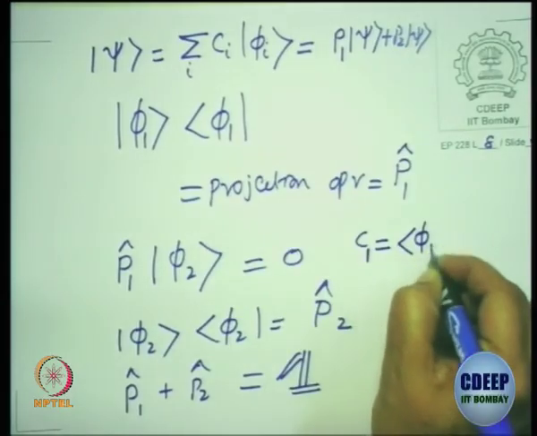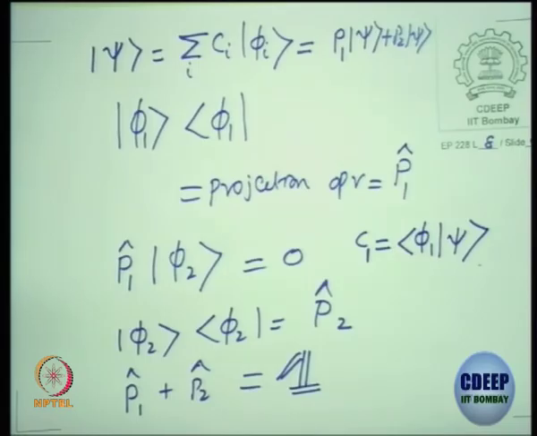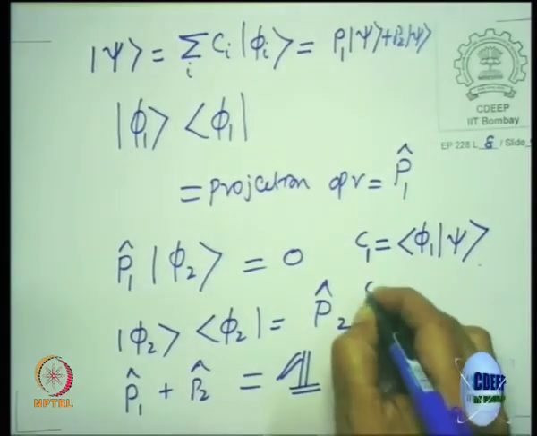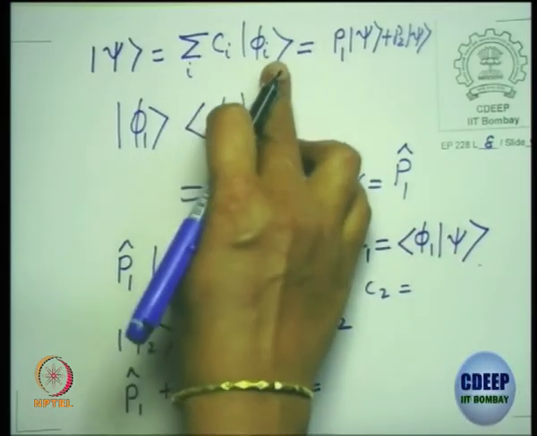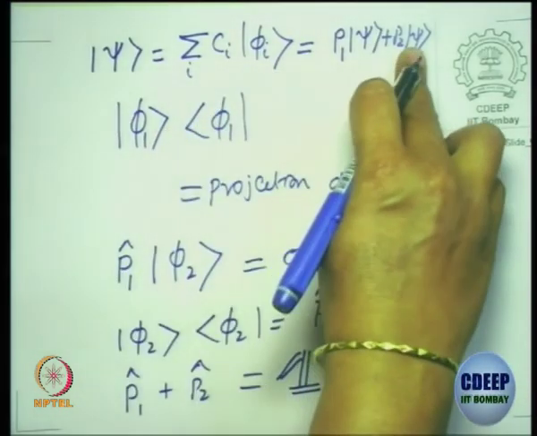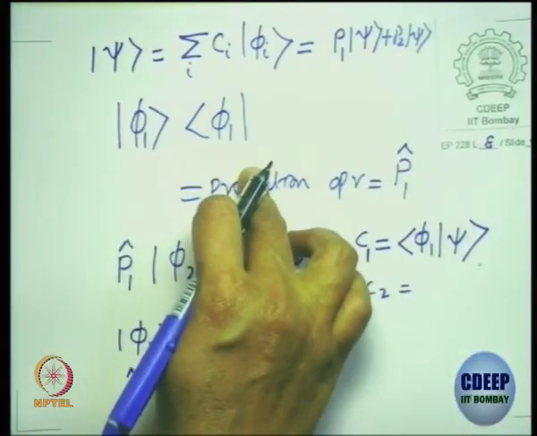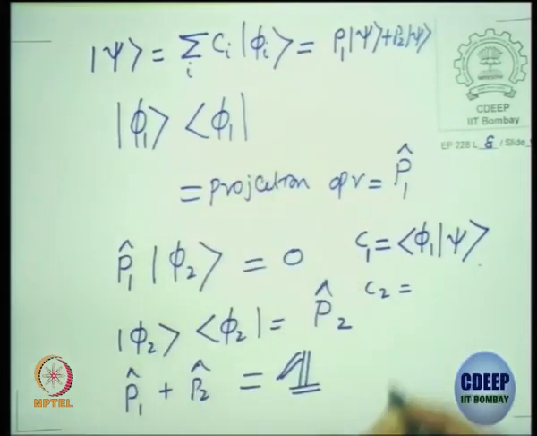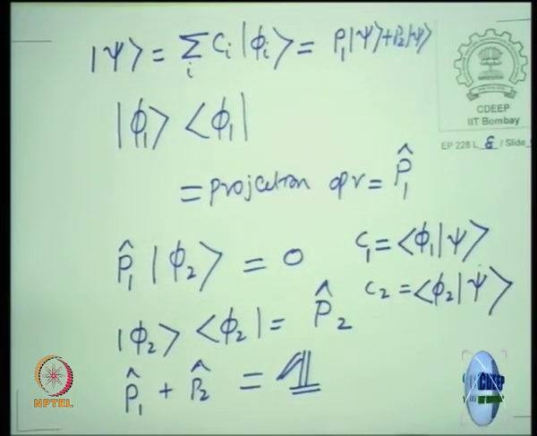C1 will be phi1 with psi. C2 will be the state phi2 will come here in this outer product. So what is C2? Phi2 with psi.